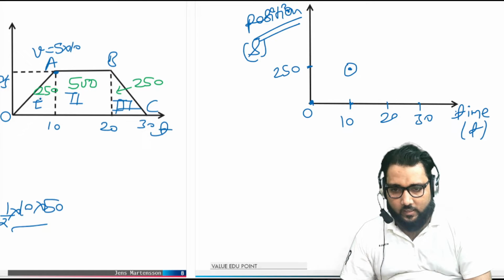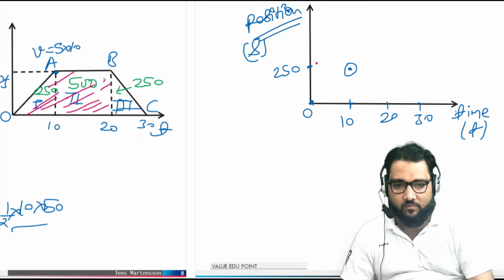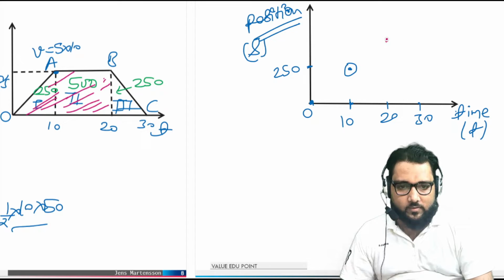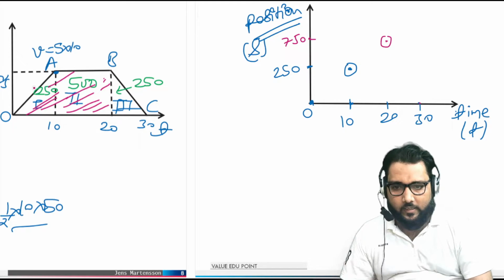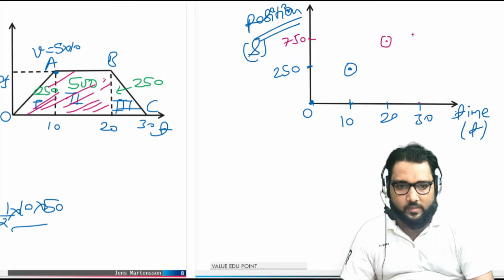For your assumption I am telling you, the area under the whole curve up to 20 second comes out to be 250 plus 500, that is 750. Is it okay? And at 30 seconds, the area under the whole curve is 1000.